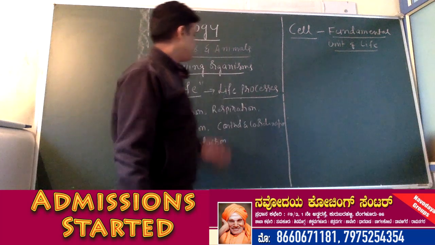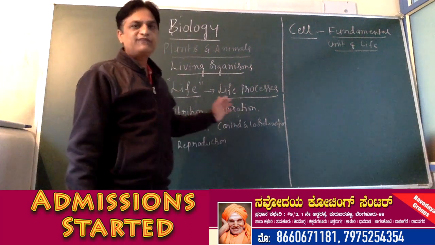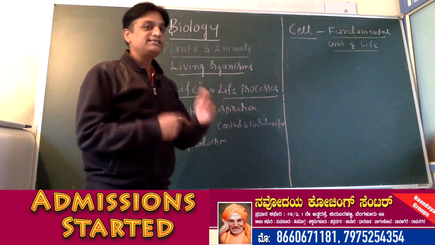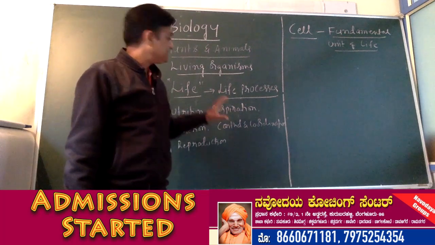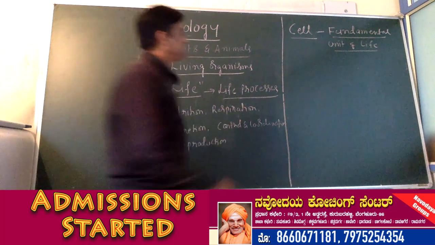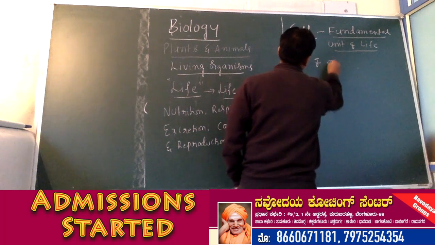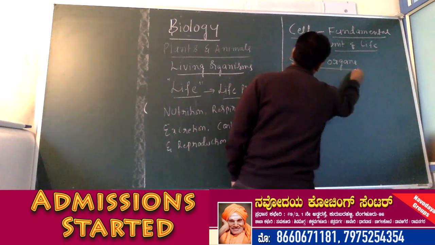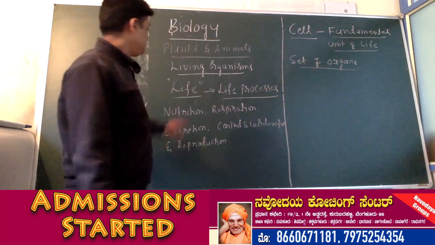Here we have discussed that living organisms are capable of carrying out life processes. So how are these life processes carried out by living organisms? These life processes are carried out by living organisms by using a set of organs. For example, nutrition.